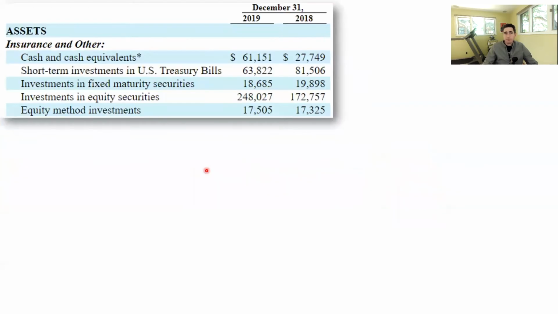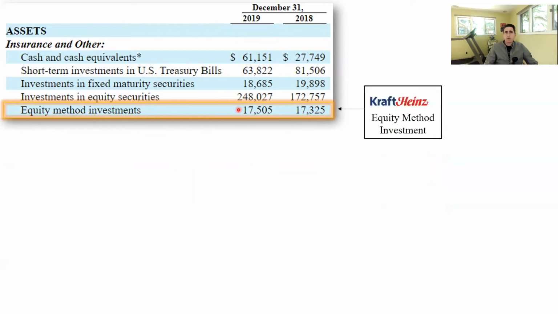Okay, so that's Apple. Now let's go through this line item here, equity method investments on the balance sheet, 17.5 billion. And this line item contains their investment in Kraft Heinz. And this does not contain the fair value of that investment. This contains the equity method basis of that investment. And I'm going to tell you what that means now. So within the 17.5 billion is the equity method basis of their Kraft Heinz investment.